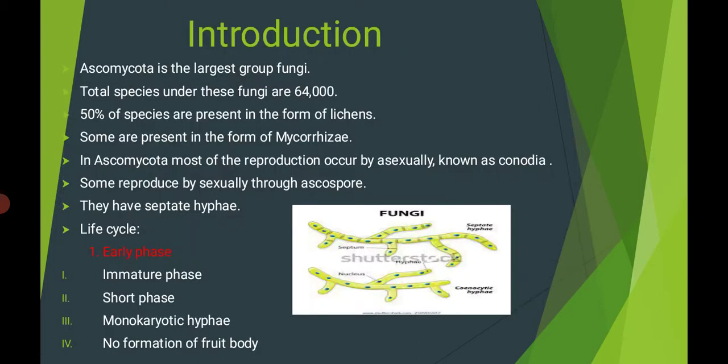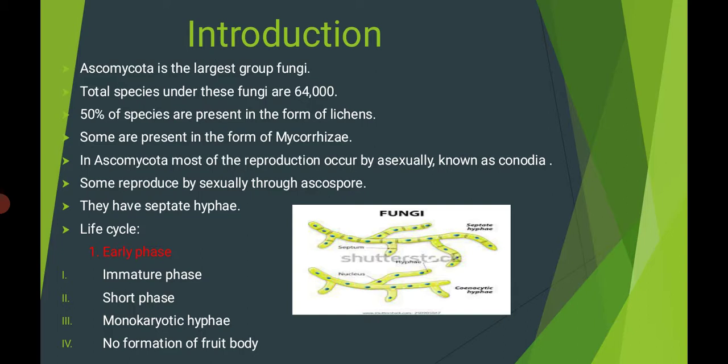Introduction. Ascomycota is the largest group of fungi. Why is Ascomycota the largest group of fungi? Because the total species under these fungi are 64,000. Among these 64,000 species, 50% of species are present in the form of lichens.